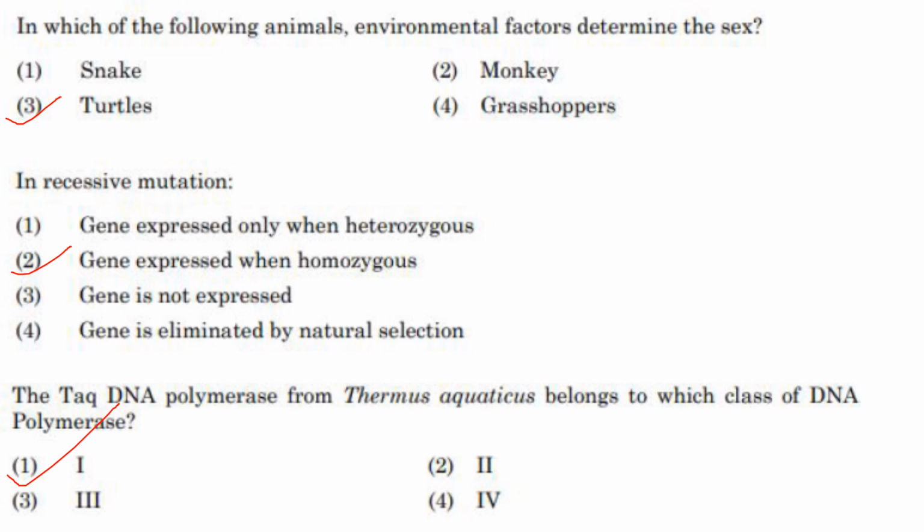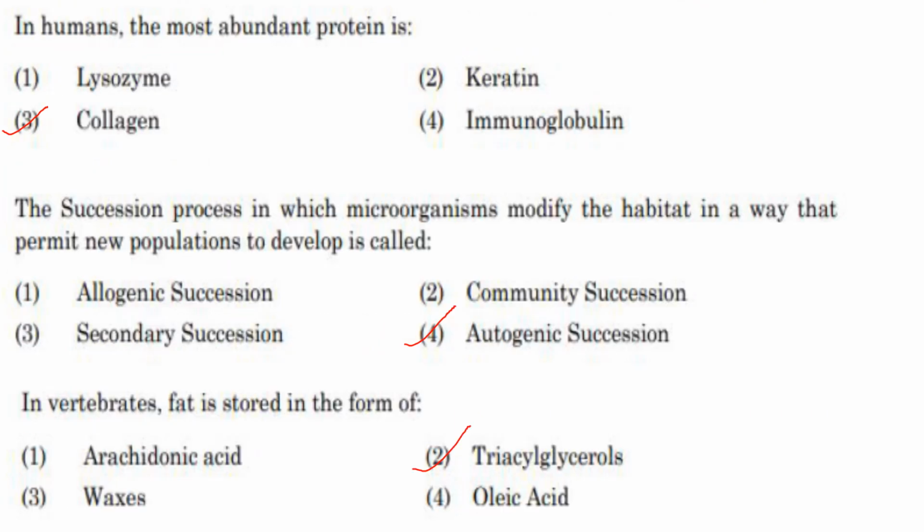The next one. The Taq DNA polymerase from Thermus aquaticus belongs to which class of DNA polymerase? So it belongs to class 1. Answer is option 1. In humans, the most abundant protein is naturally collagen. Answer is option 3.